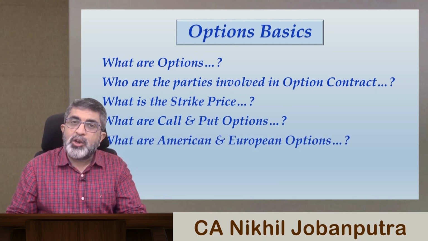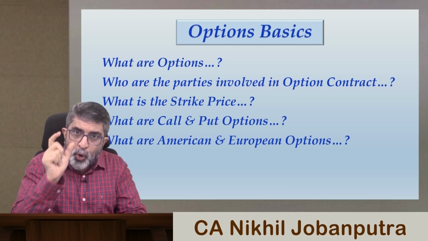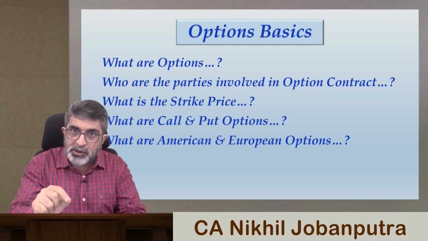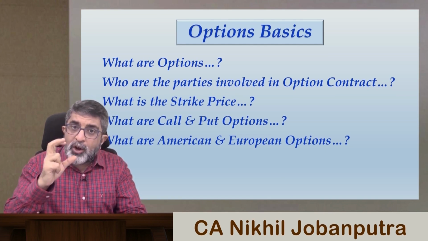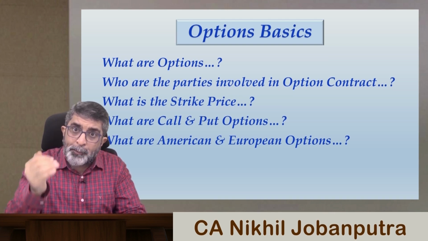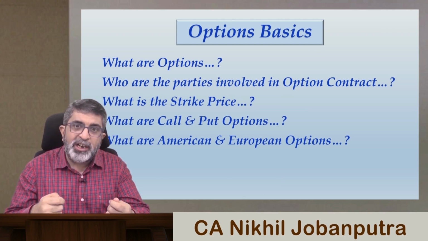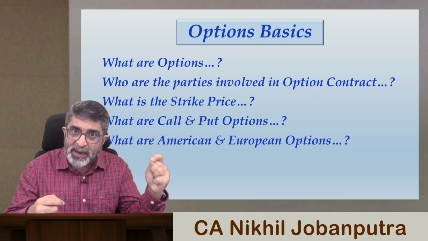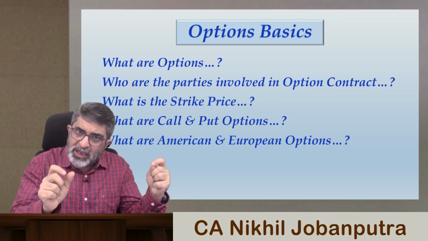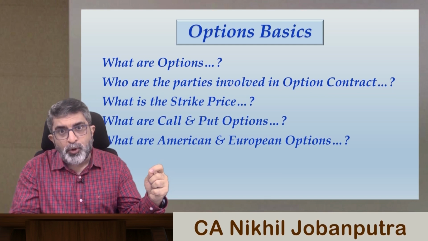What are American and European options? If the option is exercisable only at a specified date, it is a European option. Whereas when an option is exercisable at any date up to the mentioned date, for example, if I mention a date, 31st August 2025, and I mention that it is an American option, then the option is exercisable on or before that date.